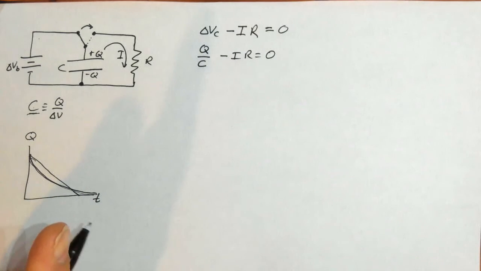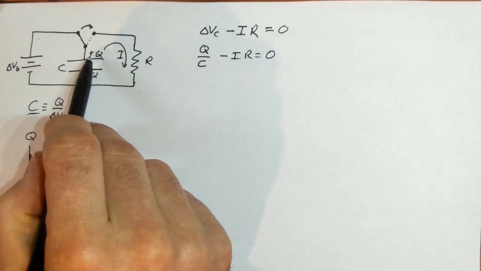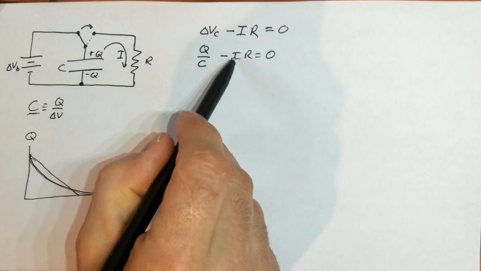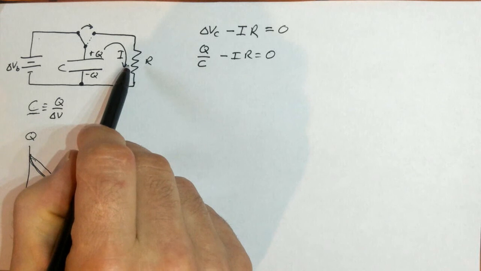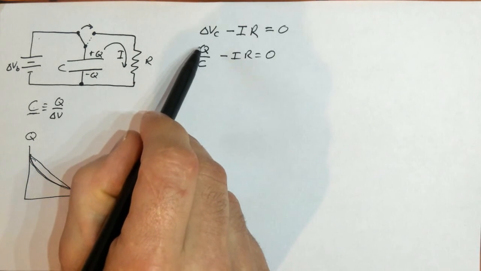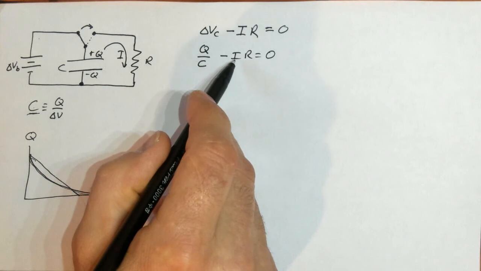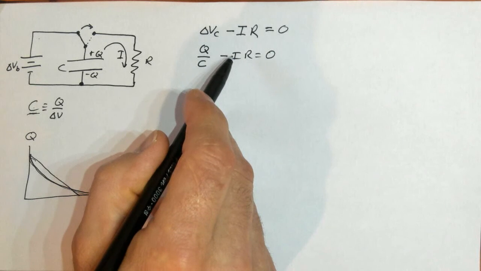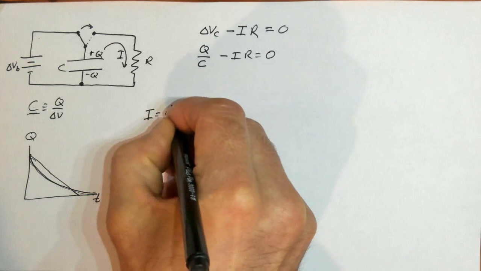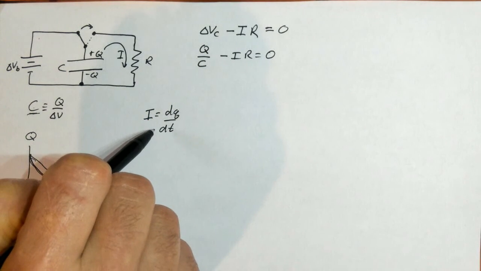The thing to note is that the amount of charge that's on this plate is dependent on how much current is flowing across the resistor. Because if the current's big, then this charge is changing fast. We're losing a lot. In fact, I is defined as dq dt, how much charge is flowing per unit time.